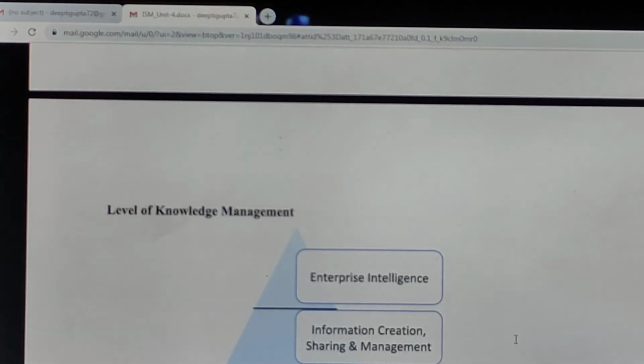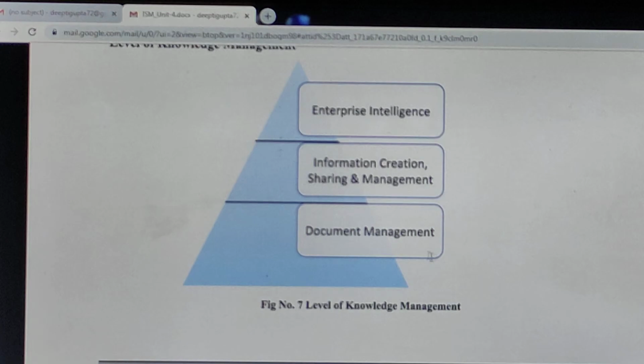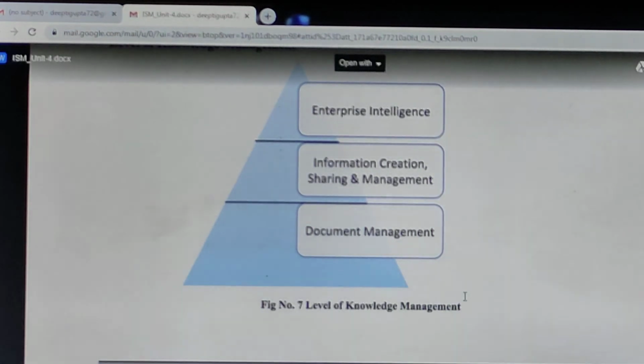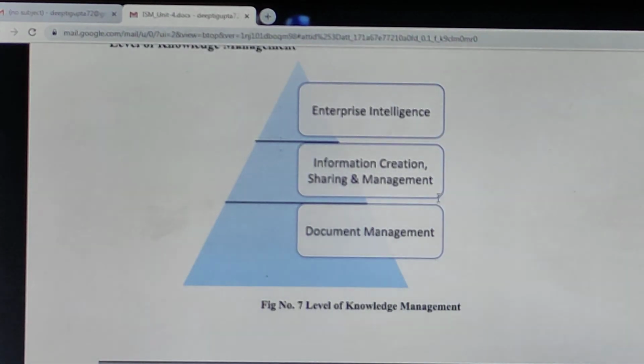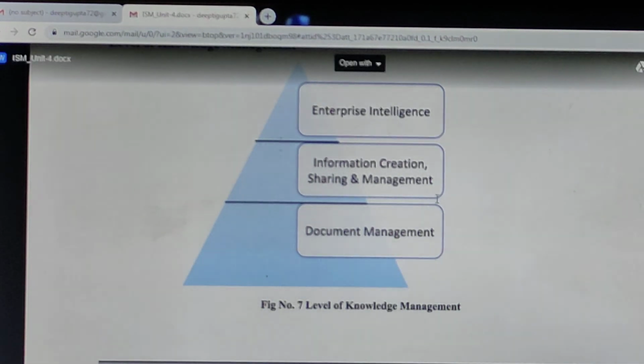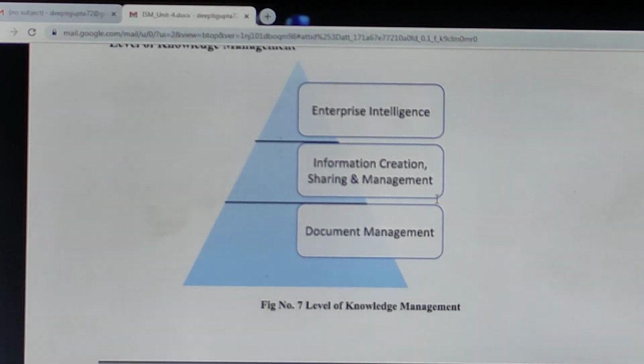So these are the levels of knowledge management. At the lowest level we manage the knowledge in the form of documents. At the middle level we use those documents to create information, and finally that information is created and shared, and used to provide intelligence to the enterprise at the top level of management. So these are the different information systems: TPS, DSS, expert system, EIS and KMS.